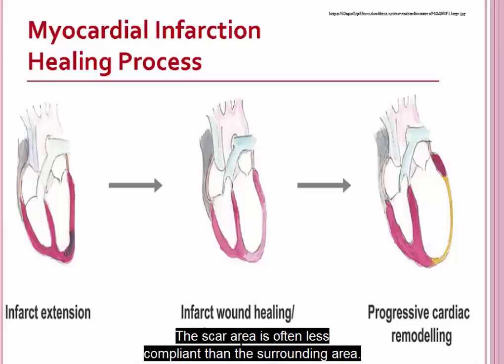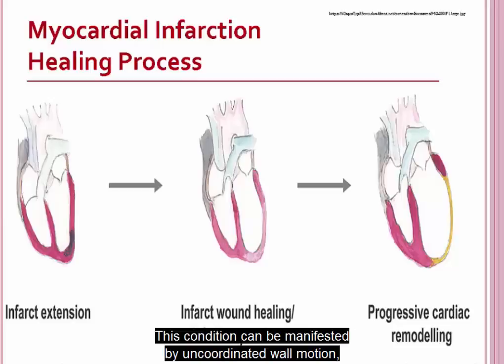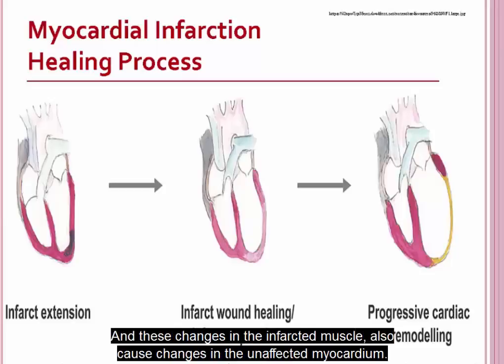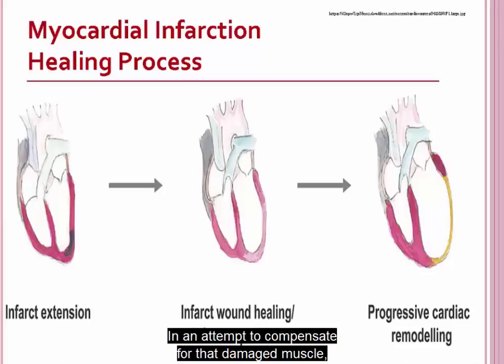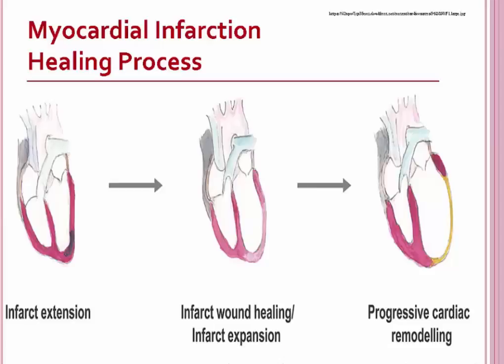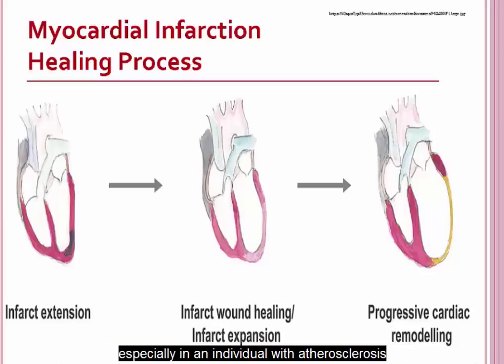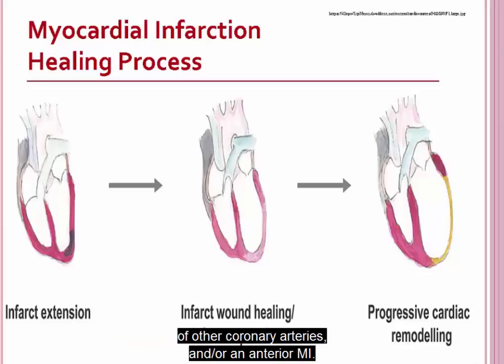The scar area is often less compliant than the surrounding area. This condition can be manifested by uncoordinated wall motion, ventricular dysfunction, altered conduction patterns, or heart failure. These changes in the infarcted muscle also cause changes in the unaffected myocardium. In an attempt to compensate for that damaged muscle, the normal myocardium will hypertrophy and dilate. This process is called ventricular remodeling, and remodeling of normal myocardium can lead to the development of late heart failure, especially in an individual with atherosclerosis of other coronary arteries and/or an anterior MI.